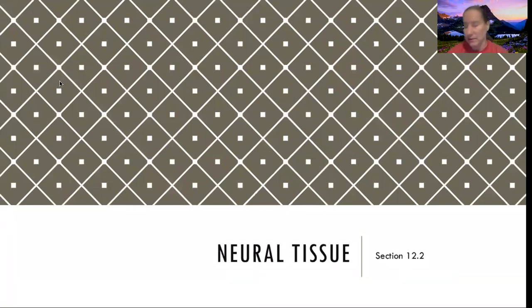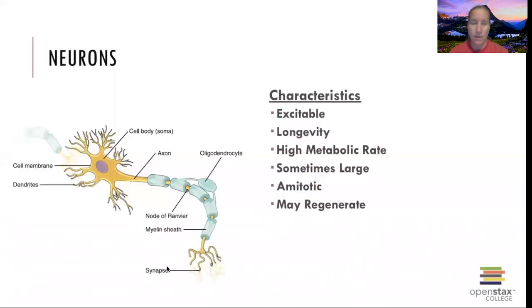So we're going to go through the second section of chapter 12 on neural tissue in this video. And we already talked about neurons, but let's talk about them in depth right now. And so let's go over their characteristics. They are going to be excitable. What does that mean, excitable?